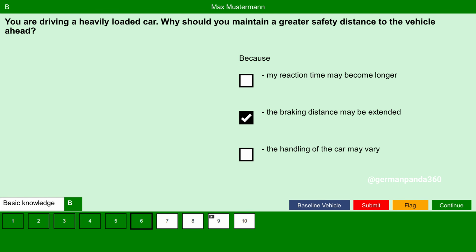Because the handling of the car may vary? Yes, handling of the car may vary for different reasons, and heavy load on the car could be one of the reasons. So, while driving a heavy loaded car, we should maintain greater safety distance to the vehicle in front.